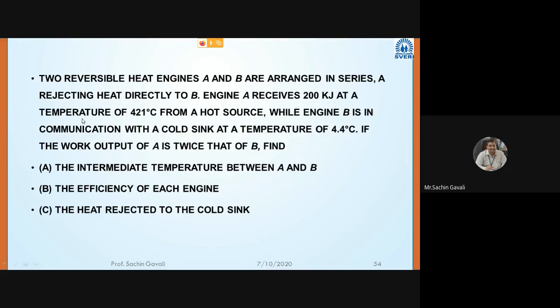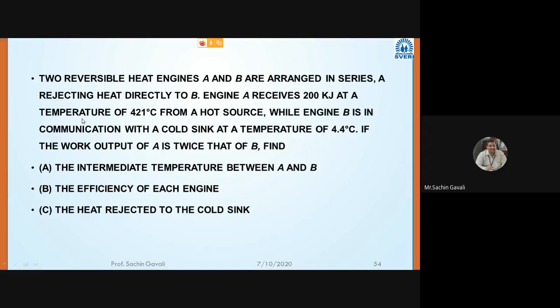Two reversible heat engines A and B are arranged in series, A rejecting heat directly to B. Engine A receives 200 kilojoule at a temperature of 421 degrees Celsius from a hot source, while engine B is in communication with a cold sink at temperature of 4.4 degrees Celsius. If the work output of A is twice that of B, find the intermediate temperature between A and B, efficiency of each engine, and the heat rejected to the cold sink.